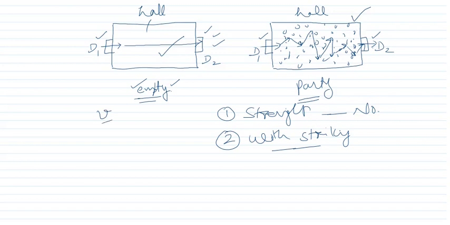Now we can take another analogy to compare. Suppose that we are having this situation, that is, we are having steps. Now what happens, suppose I have a ball here, I roll it.